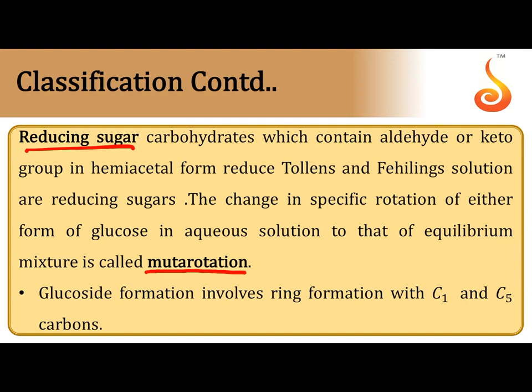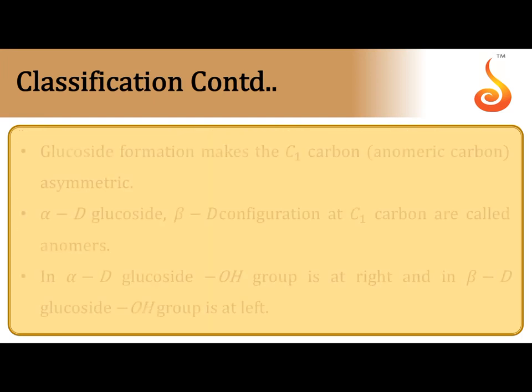Reducing sugar has a free OH at the anomeric carbon. So you can remember, when a free OH group is present at the anomeric carbon, that is a reducing sugar, or one which has a cyclic hemiacetal link. The hemiacetal structure acts as reducing sugar.